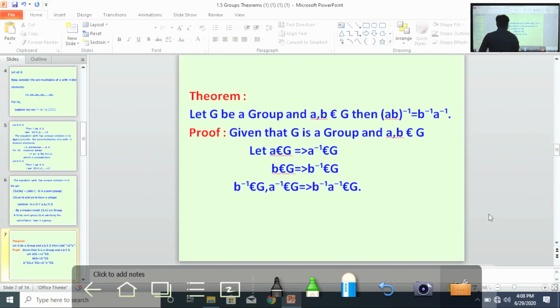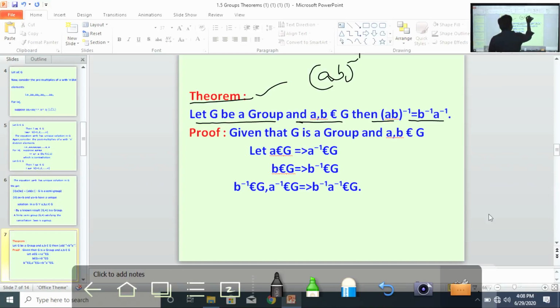Next, another theorem. Theorem: let G be a group and a, b belong to G, then (ab) inverse equals b inverse a inverse. A very important application. What is the theorem? (ab) inverse equals b inverse a inverse.